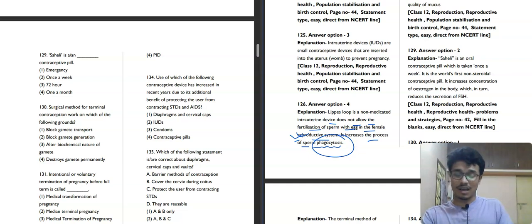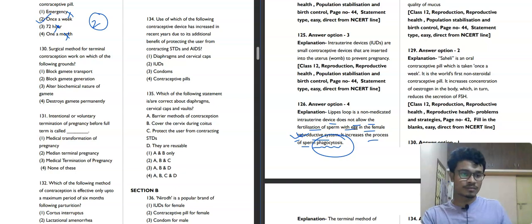Saheli is a dash contraceptive pill. Emergency contraceptive pill, no. It is a once a week pill. Yes, absolutely correct, it is a once a week pill. 72 hour, no, it is not taken 72 hour, once in a month, no, it is a once a week pill. That's why the second option will be our correct answer for question 129. Now we will move towards the next question, question number 130.